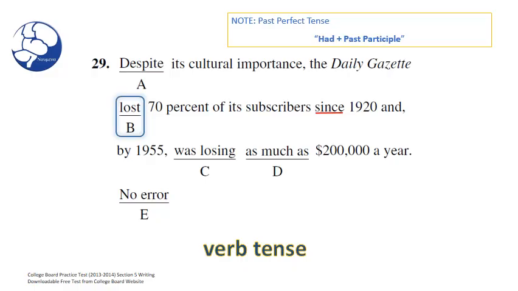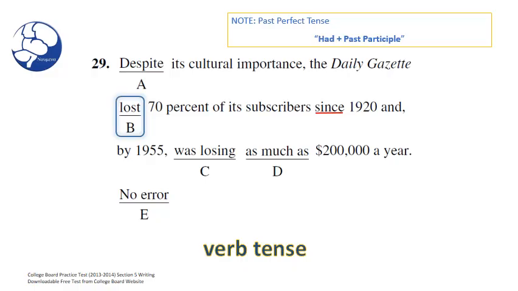Anthony Silson, why would the past perfect tense be appropriate here? Let's look at our verbs also. We have was, losing, and lost. Okay. One of the actions had to come before the other, it appears. And also, lost, this action seems to have started in 1920 and ended in 1955.